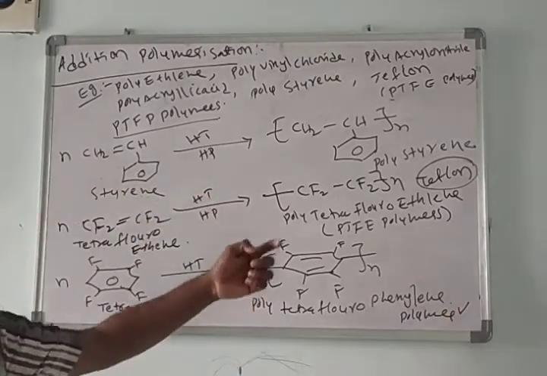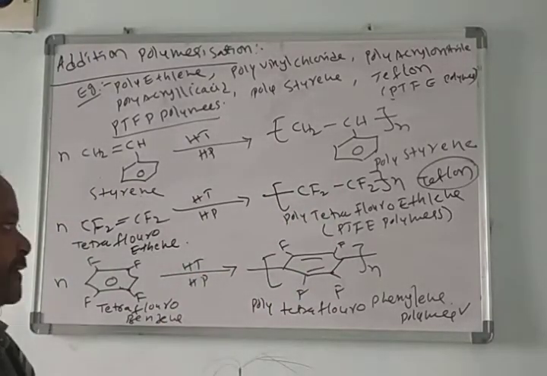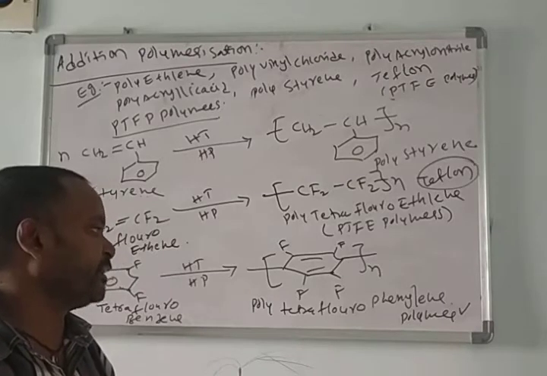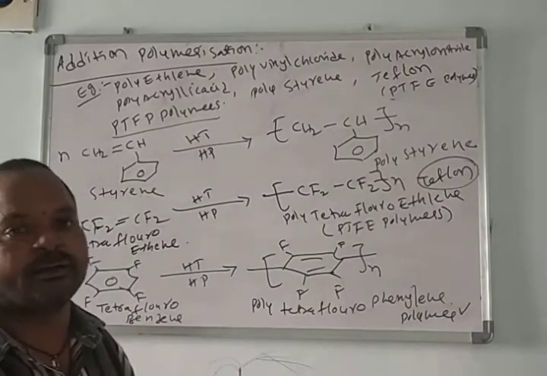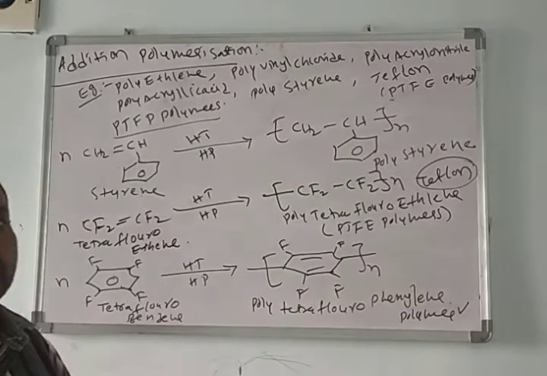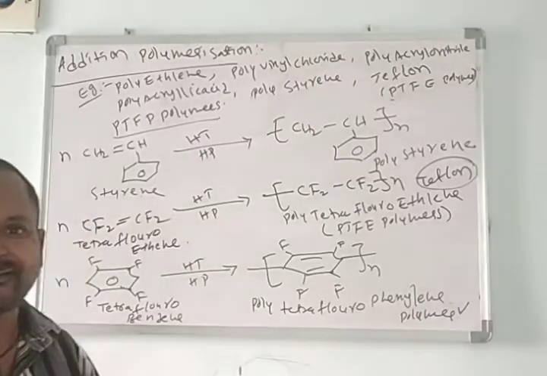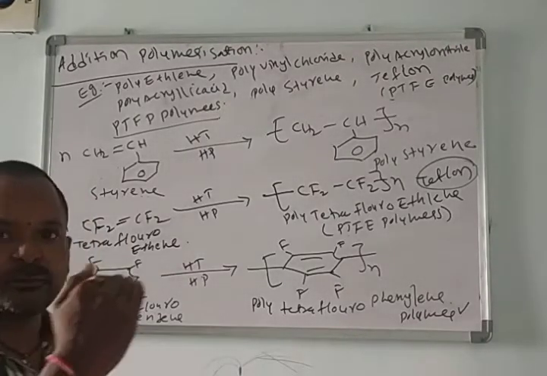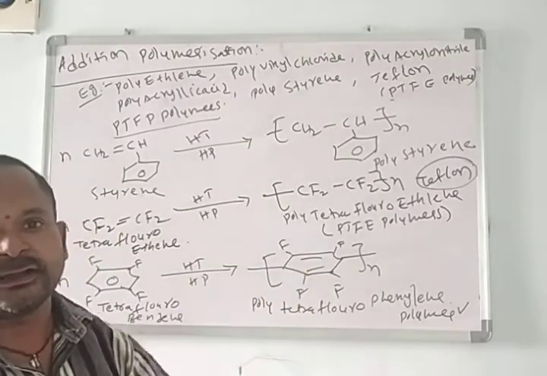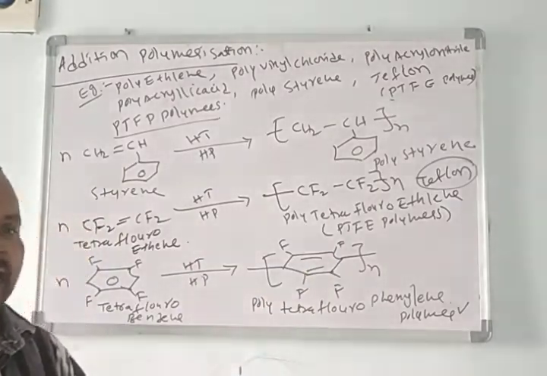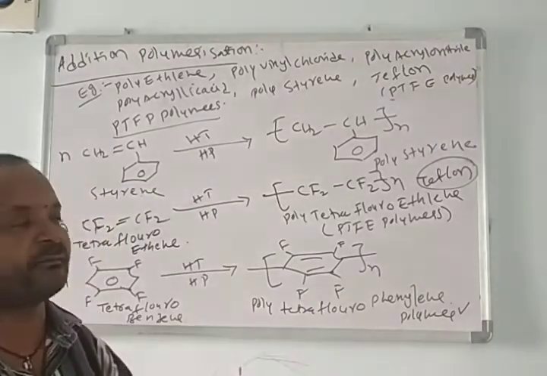Here both these polymers, polytetrafluoroethylene and polytetrafluorophenylene, are thermally stable, and that's why these are used as anti-rust products. For example, if you apply this powder or paste to any iron material, that iron material never forms rust on its surface.